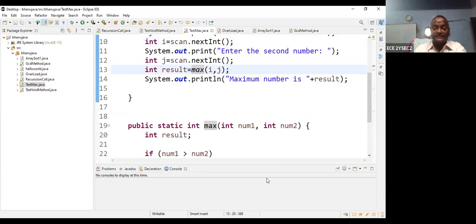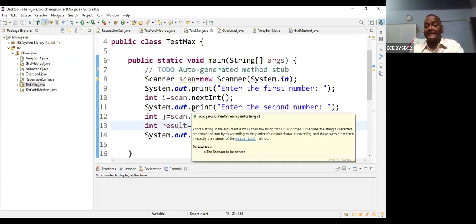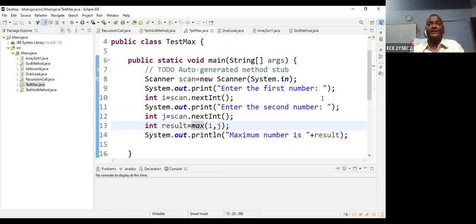Now this result transfers to here. I repeat, the result can be transferred to here. Now this result can be displayed here. So this is called a parameterized method call with the arguments to the parameters. Right. Now I want to execute this.